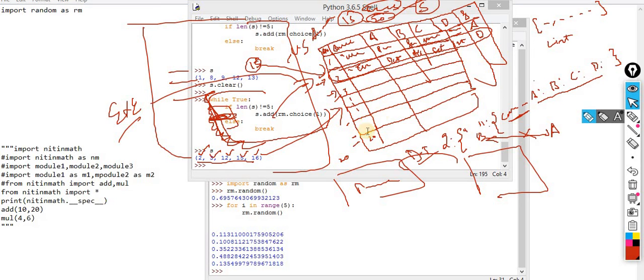Let me ask, any doubt from this? Then I will go back to this point, that point. Any question from this problem statement?